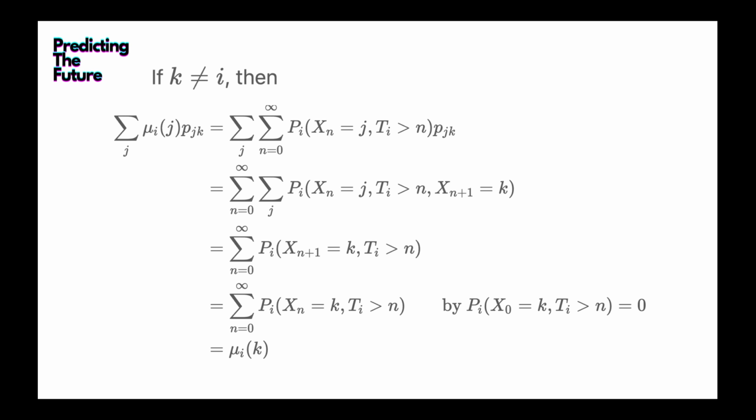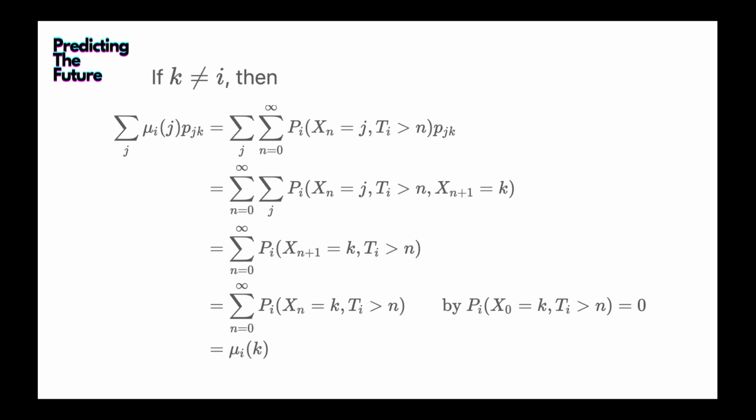Same as here, we use the Fubini theorem. We also switch the summation of j and n. We move the j inside, that is, we sum over all the j. So the term X_n equal to j in the joint probability here is gone. That becomes the summation of n equal to 0 to infinity of the probability P_i, X_{n+1} equal to k, T_i greater than n.